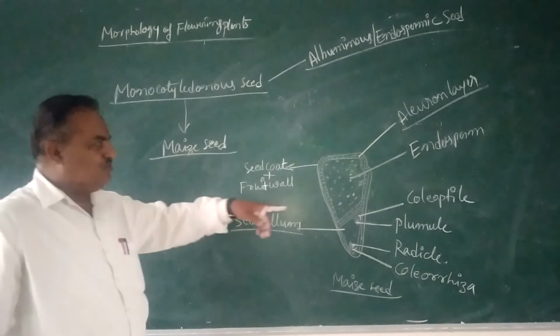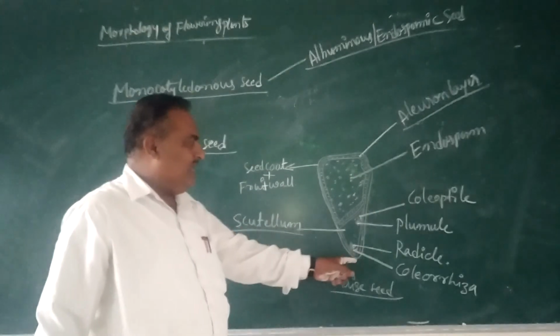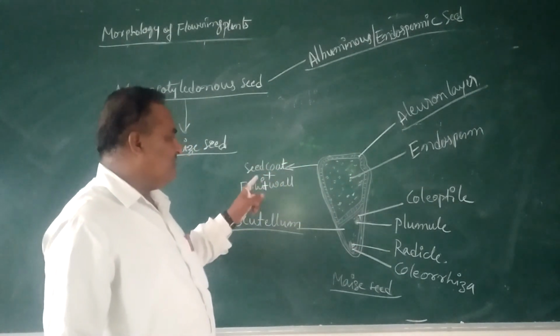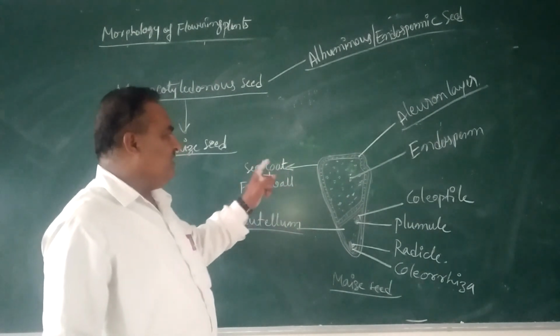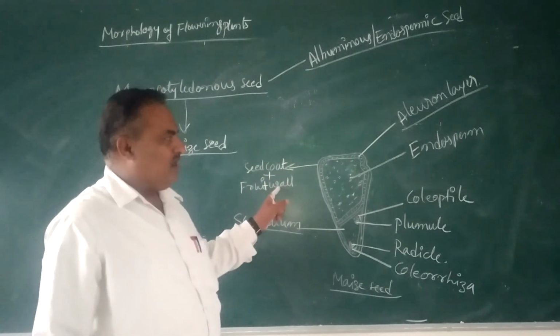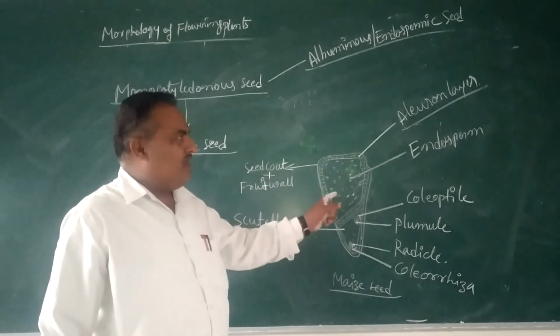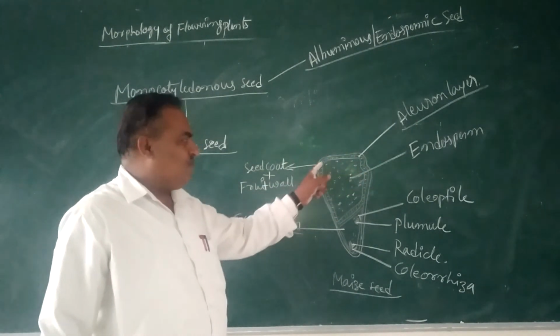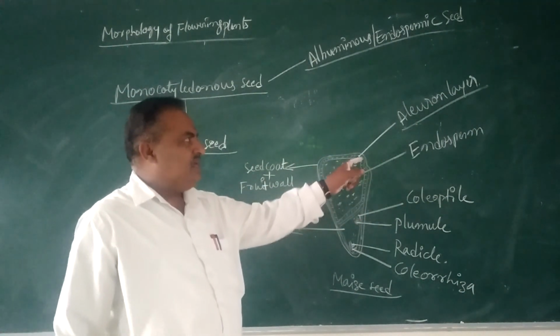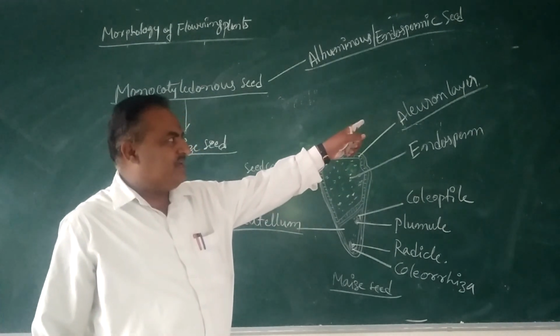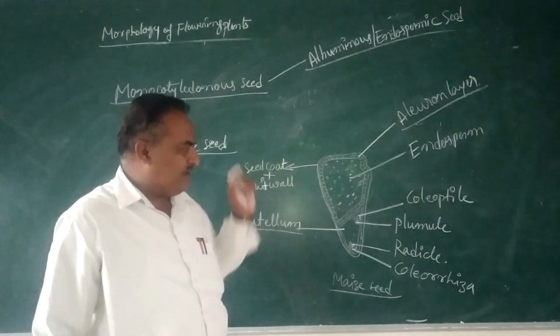The maize seed shows an almost leathery layer, modified from the seed coat and fruit wall. Next to that, around the endosperm, there is a proteinaceous layer called the aleurone layer.